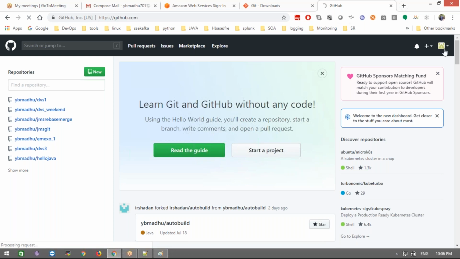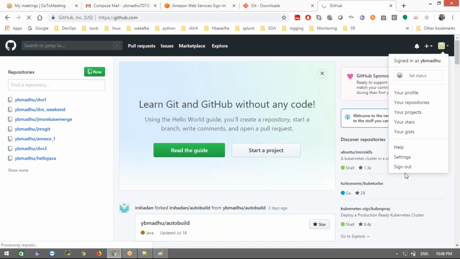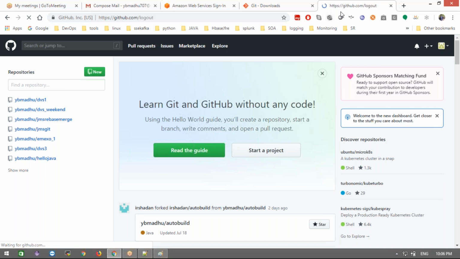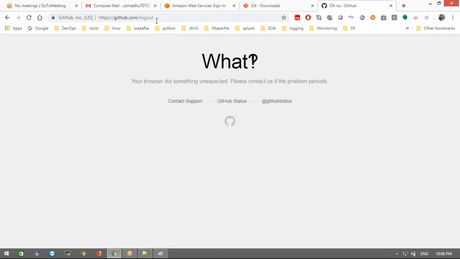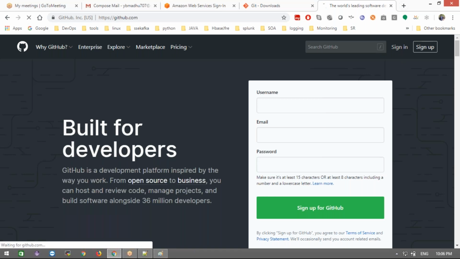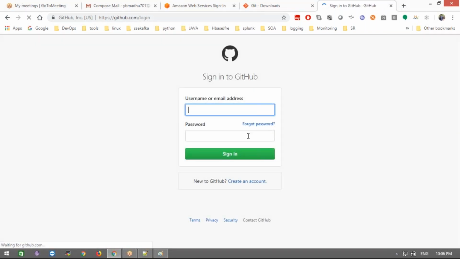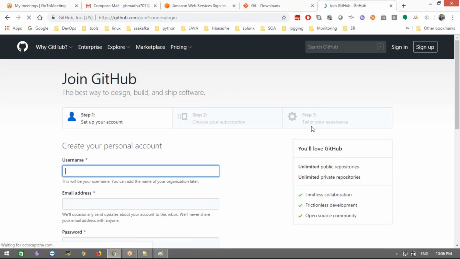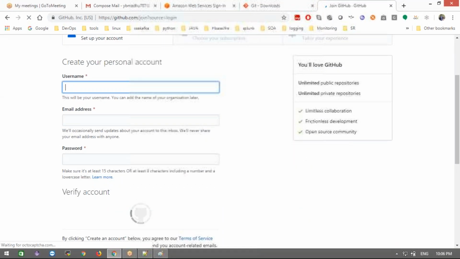Okay, fine. Now what you guys will do, just sign out of this GitHub. I sign out my account. Okay, it will go to sign in here. If you are creating a new account, you can go to create new account. It will ask for your username, email address and password, and verify your account.